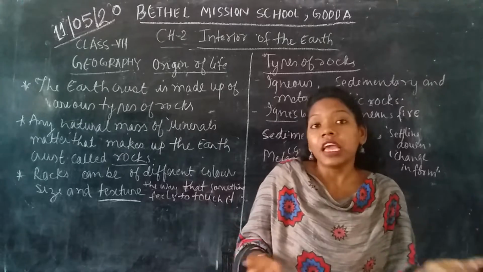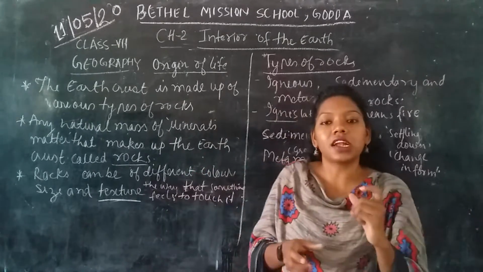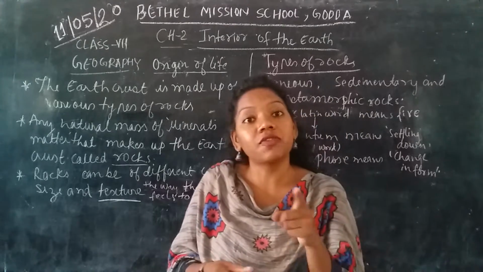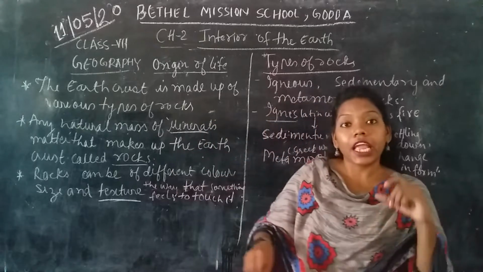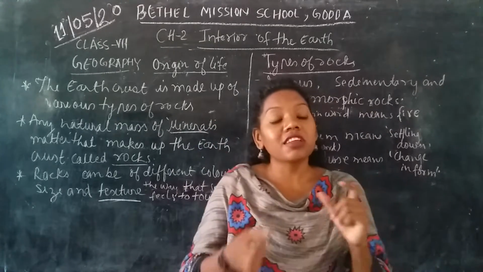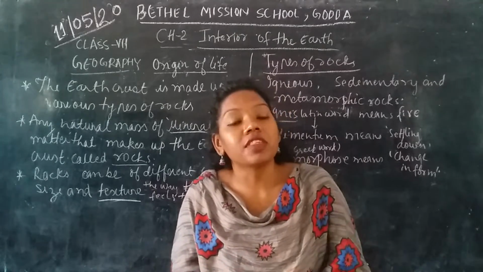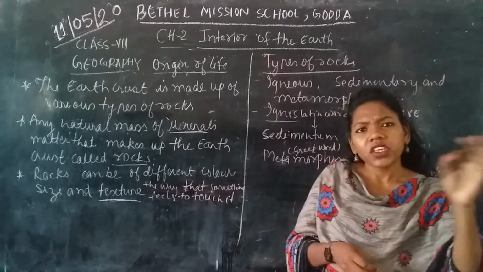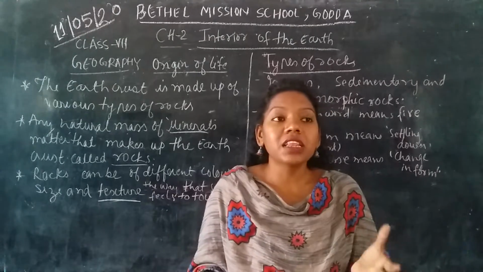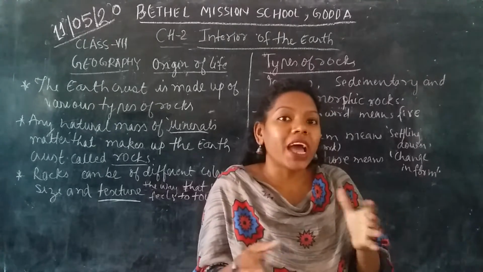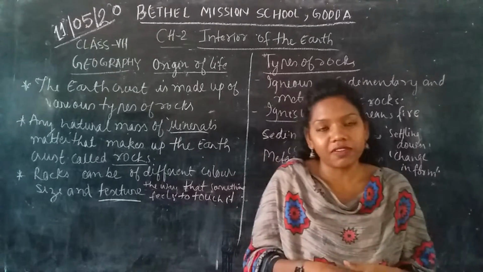Then what are minerals? A mineral is an inorganic substance which has a chemical composition and physical properties. So what is inorganic? You will ask, what is inorganic? Inorganic means not made up of plants and animals directly, but indirectly it may be made up of them.